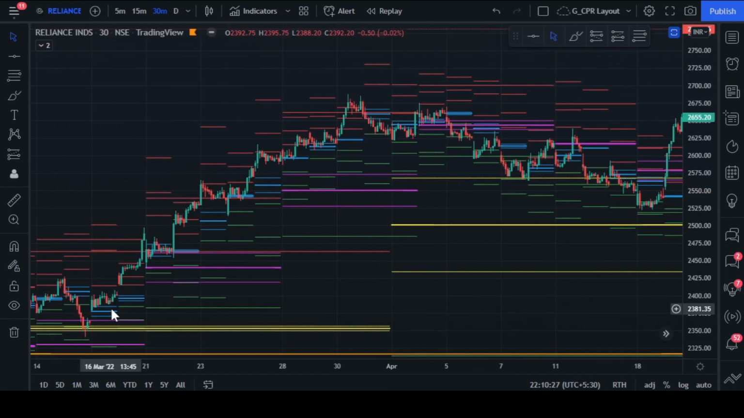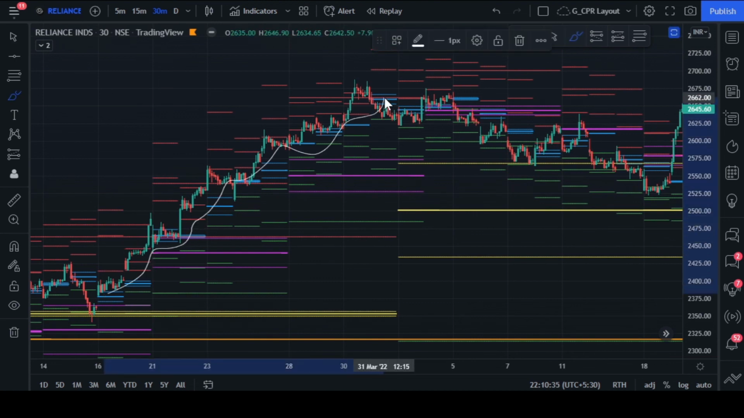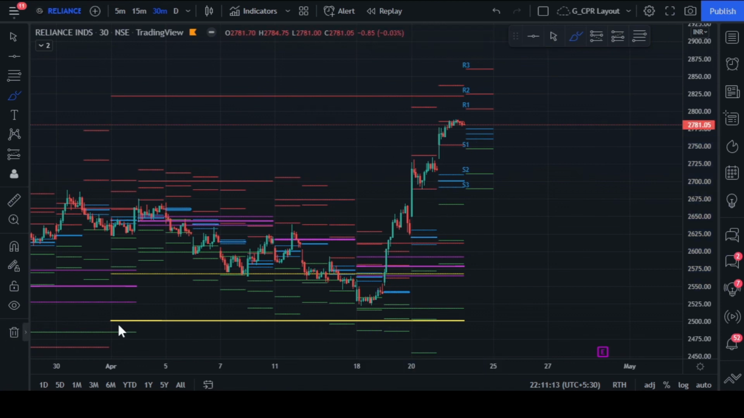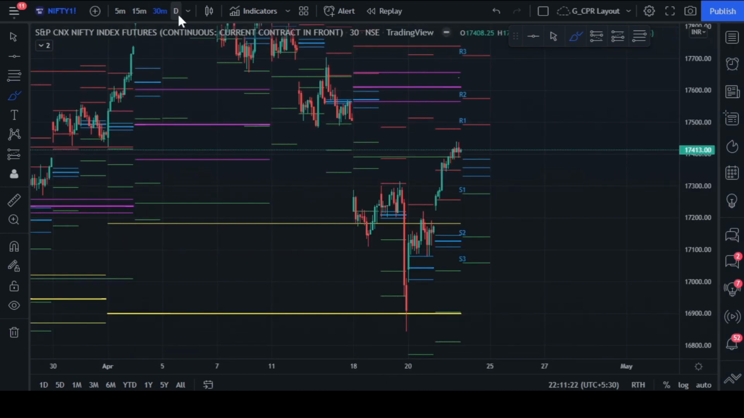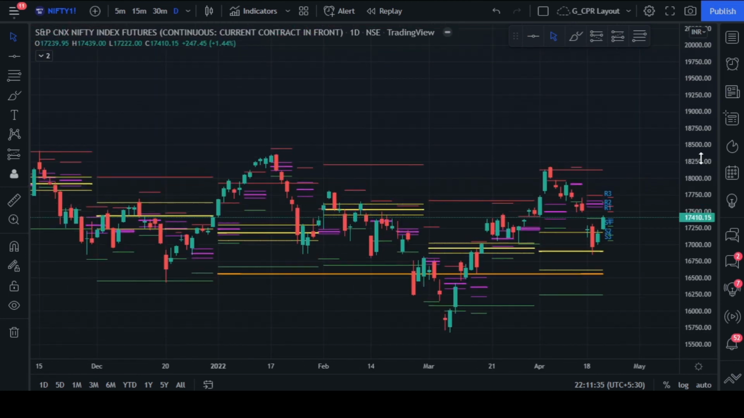You can see Reliance also, most of the time there was a higher value relationship and then there was sideways movement. You can see now there is a big higher value relationship and a big movement here. The analysis can be done for higher time frames as well. Let me go back to Nifty. I'll switch to the daily time frame so that we can see the weekly CPRs clearly.